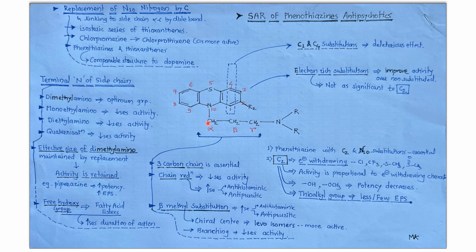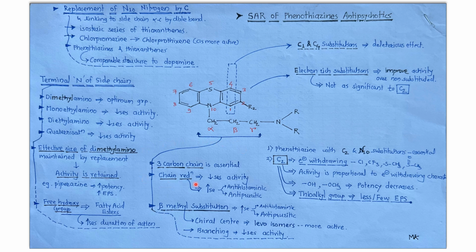Okay, we will discuss the N10 position. At the N10 position, a 3 carbon atom chain is essential. Now suppose there is a reduction in the chain length, this will cause a decrease in activity. That means if the chain is shorter than 3 carbon atoms, this will cause a decrease in activity.